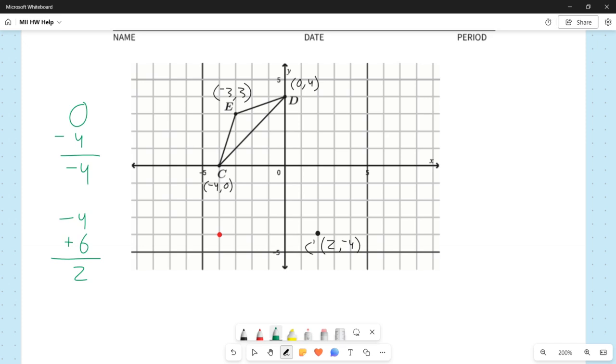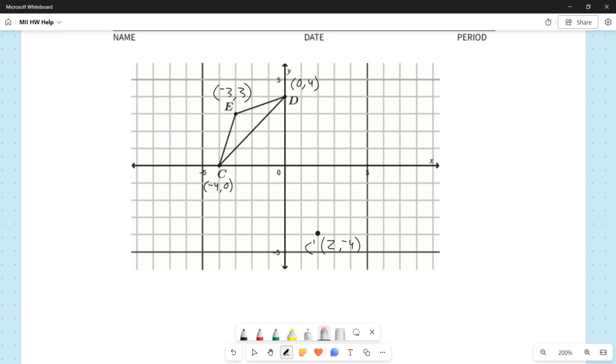So again, to get the coordinates for C prime, you can either get the coordinates like you would for just any point and start at the origin and then go. Or you could start at C and apply the translations to the coordinates themselves, and you will get that as well. That can be very helpful if you're not given a graph. So you may have a situation where you're doing this problem, but you don't have a graph and you can't visually see where it ends up. So in that case, actually manipulating the coordinates themselves may be preferable.